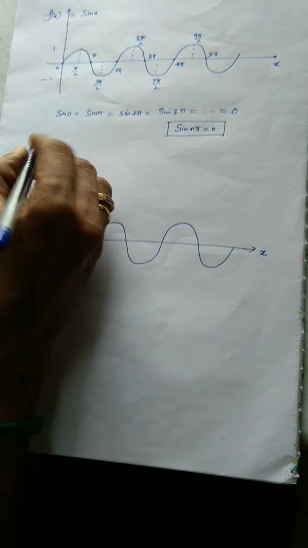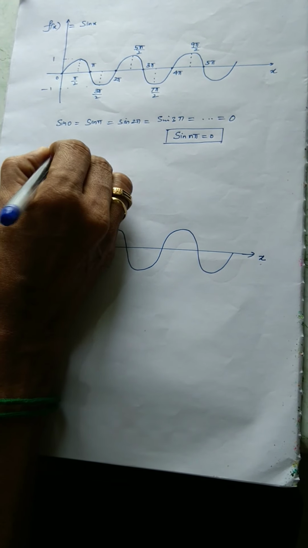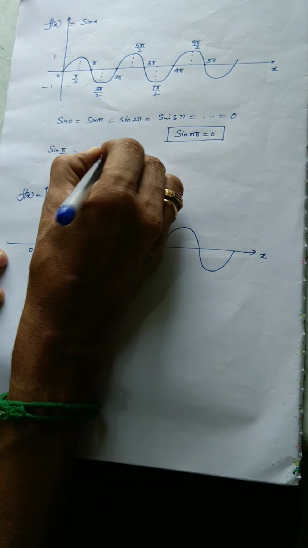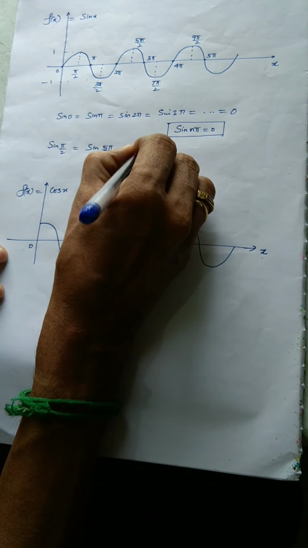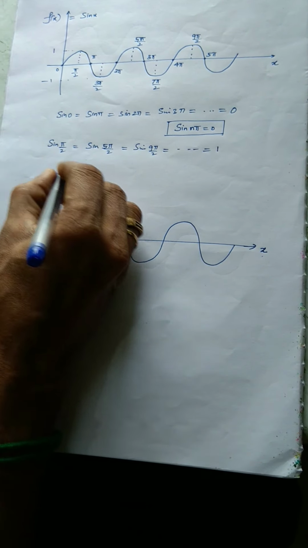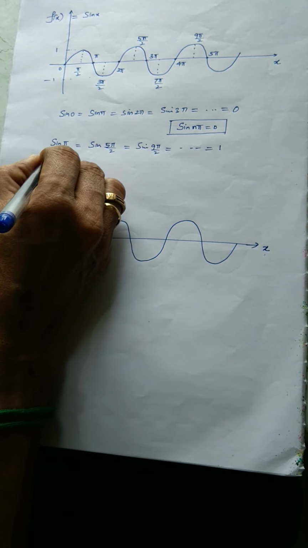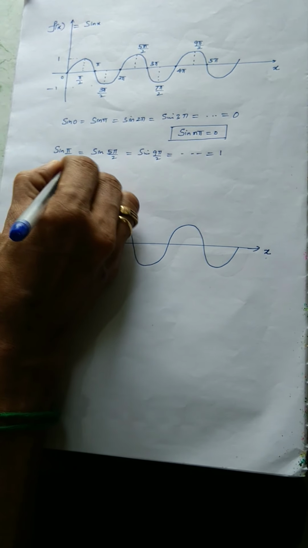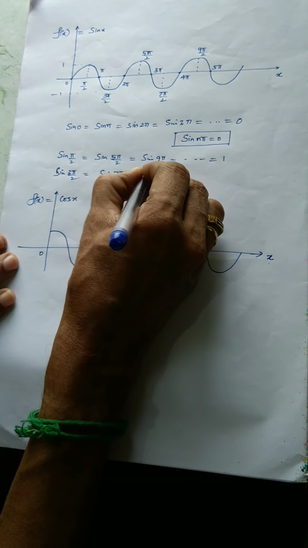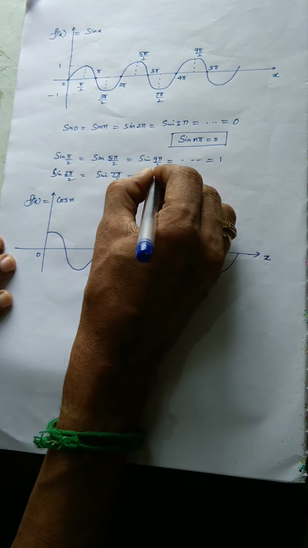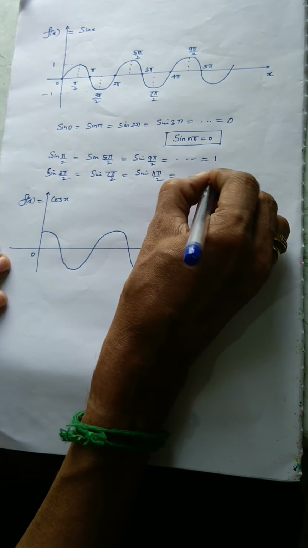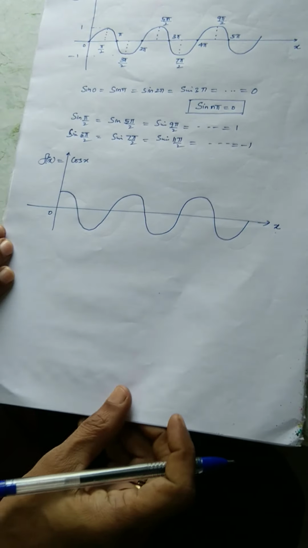And one more thing, all peak levels you just take sine pi by 2, sine 5 pi by 2, sine 9 pi by 2. All these values are positive, and you take the negative values sine 3 pi by 2, sine 7 pi by 2, sine 11 pi by 2. So all these values are negative, minus 1.